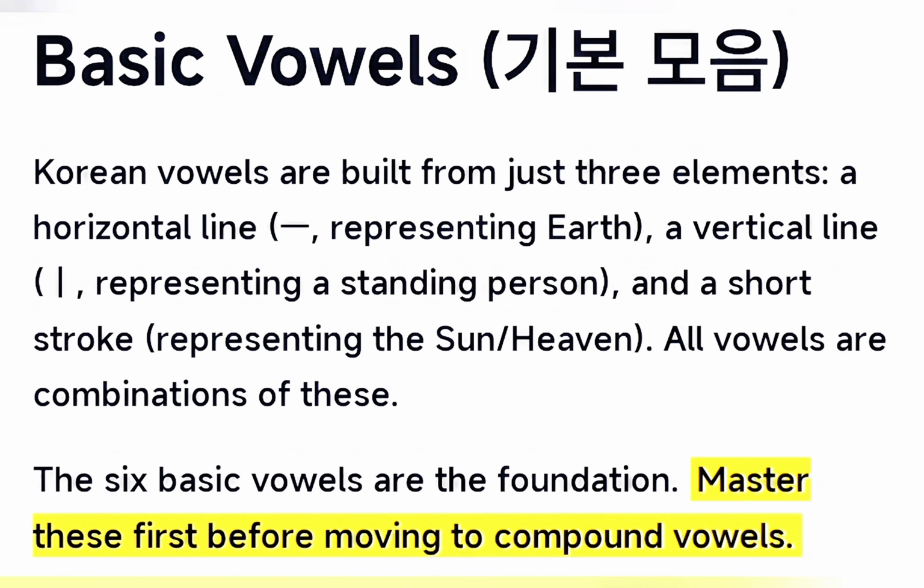Vowels, Moeum. Korean vowels are built from just 3 elements: a horizontal line, representing earth, a vertical line, representing a standing person, and a short stroke, representing the sun, heaven. All vowels are combinations of these. The 6 basic vowels are the foundation. Master these first before moving to compound vowels.